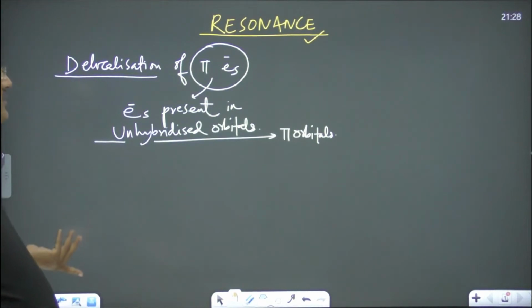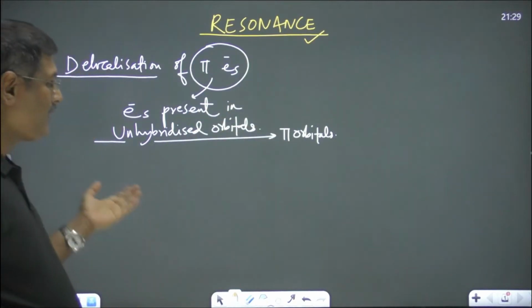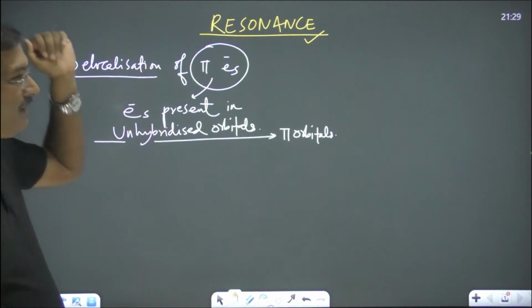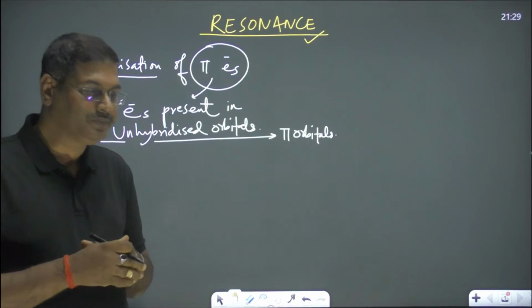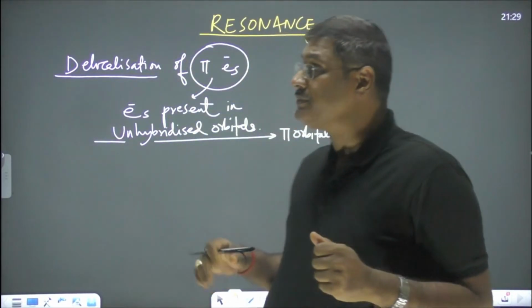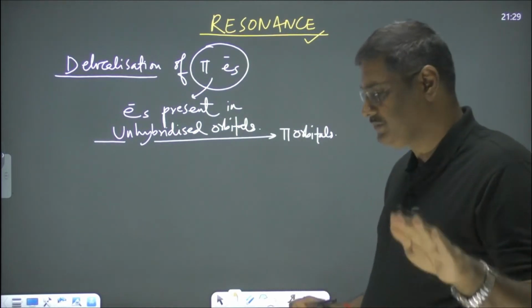Yes, that is what I say. Here, unhybridized orbitals are called pi orbitals. Electrons present in unhybridized orbitals are pi electrons. Where will we find those pi electrons? In those unhybridized orbitals.